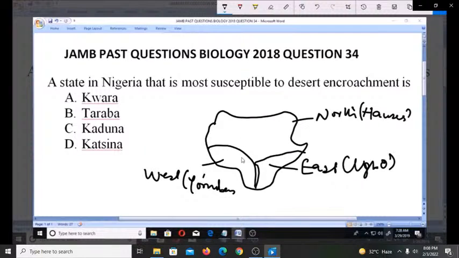We know that we have Kwara state around here. And we have Kaduna around here. And we have Taraba around here. And then we have Katsina around here.